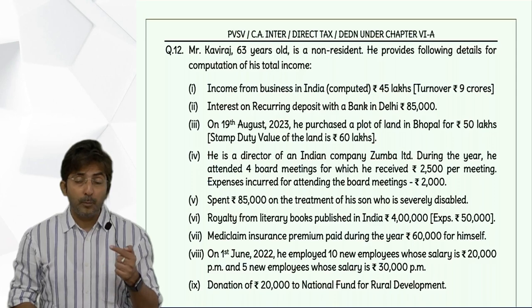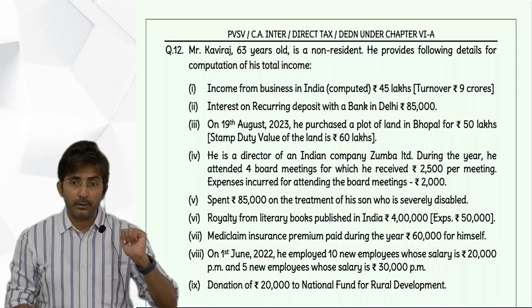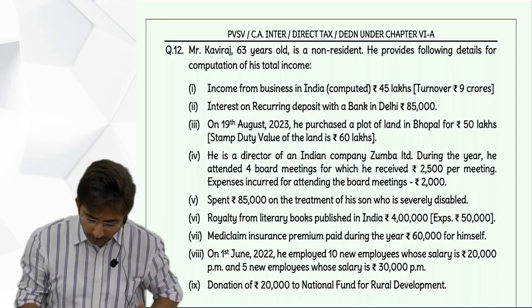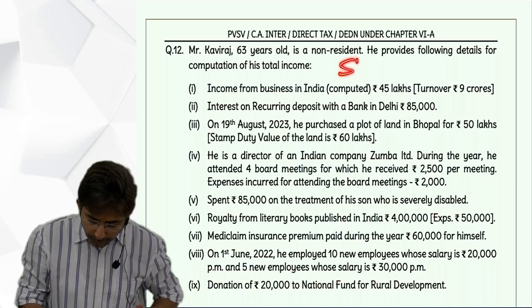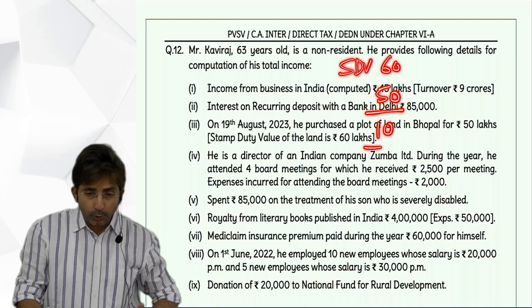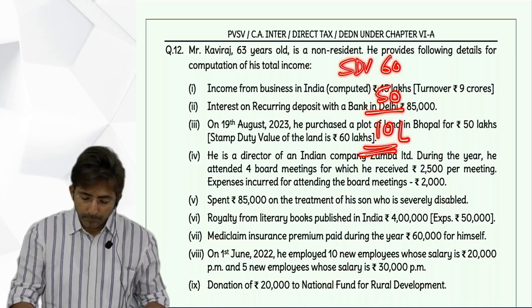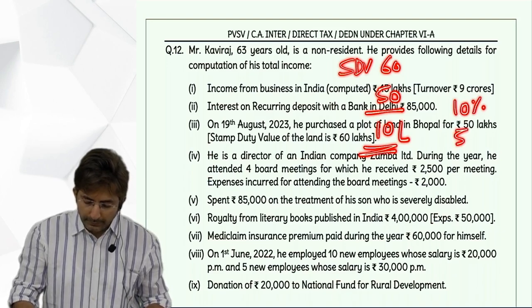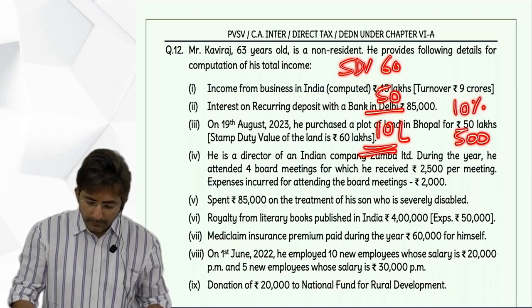And remember, immovable property, low price, what was the method of working? First see the benefit. Stamp duty value is 60 lakhs and actual price is 50 lakhs. So there is a benefit of 10 lakhs. Now you have to compare this with what? 10% of actual price or 50,000, whichever is higher.